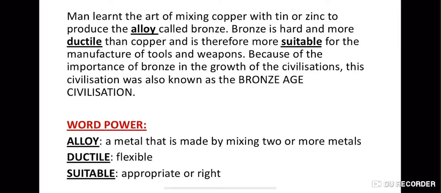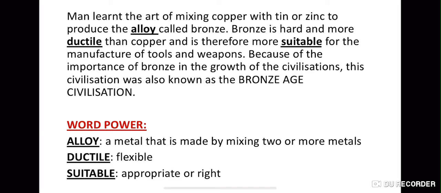When tin or zinc was mixed with copper, they made a new metal known as bronze. Bronze was very flexible and suitable to make weapons, tools, or anything they wanted, as compared to copper or other metals. It was easier to work with bronze.